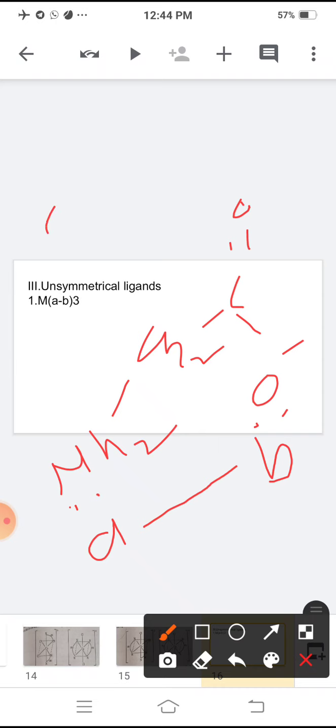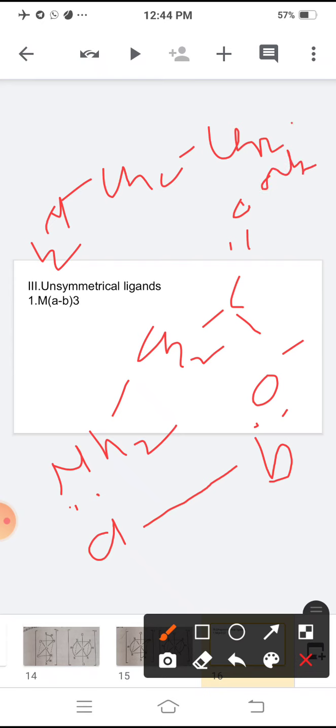Also for example, ethylene diamine, NH2, CH2, CH2 and NH2. Nitrogen contains a lone pair in each NH2 group. This ethylene diamine reacts with a metal atom or ion to form two coordinate bonds. This is a symmetrical bidentate ligand, unlike the unsymmetrical ligands.